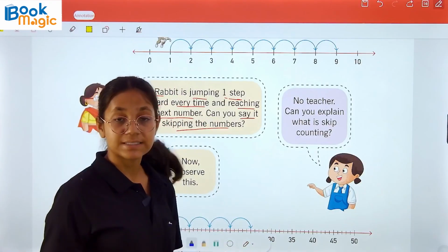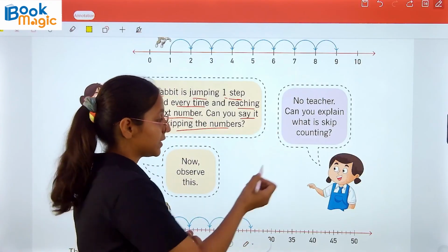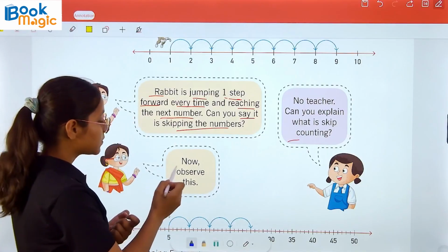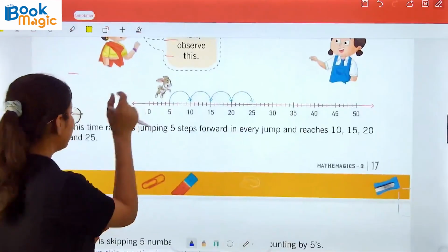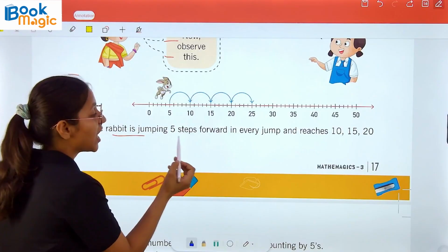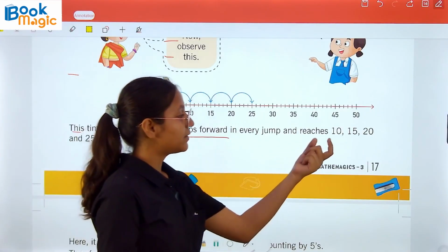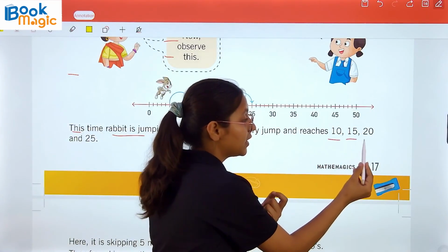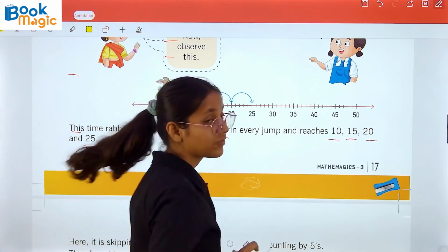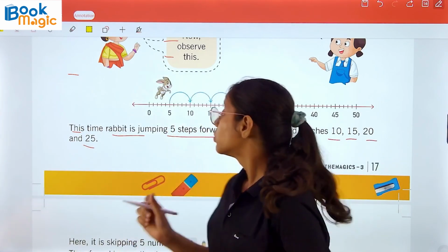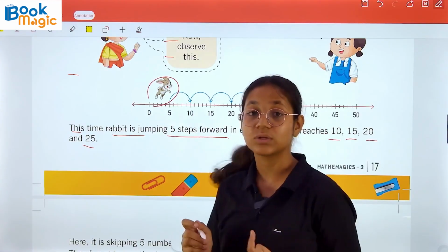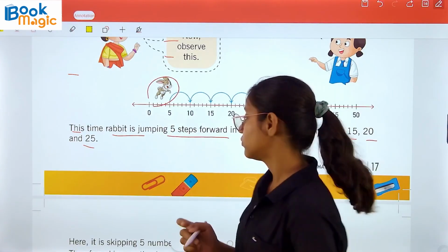The student says, no teacher, can you explain what skip counting is? Now observe this. Here is the number line. This time the rabbit is jumping 5 steps forward in every jump and reaches 10, then 15, then 20 and then 25. Here, what is the rabbit doing? He is doing skip counting by 5.